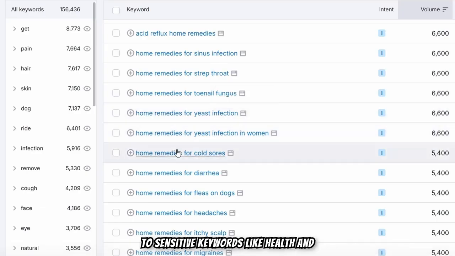And when it comes to sensitive keywords like health, finance and make money online, you need to be careful with whatever you're writing, because people are going to read it and take action on what you wrote. So you need to verify it through a professional.